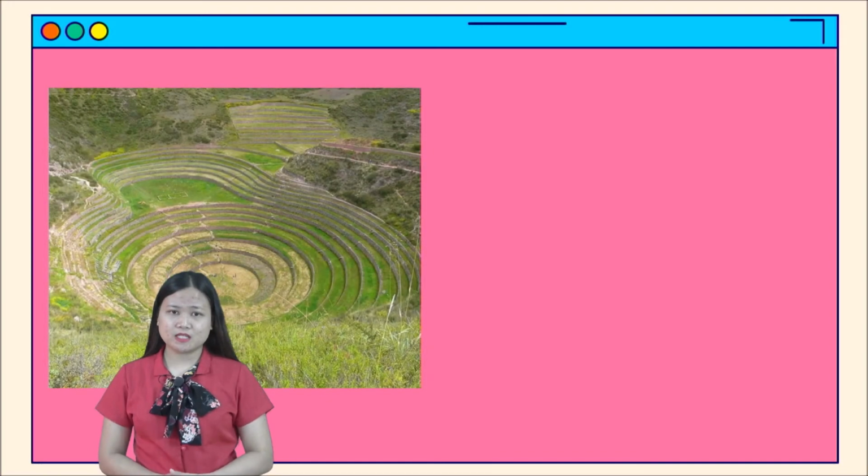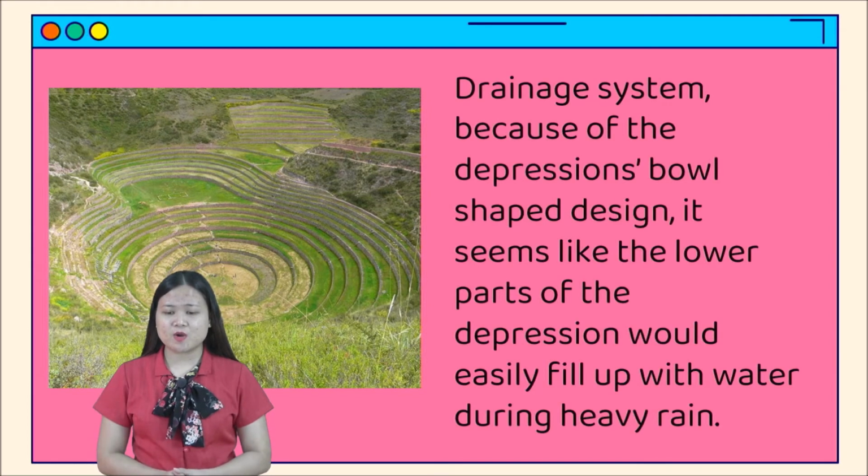So next one, again, this is the Moray. The second characteristic of this Moray is that it has a drainage system. The drainage system remains a mystery, but it has been suggested that underground channels at the bottom may carry the water away. Because of the depression's bowl-shaped design, it seems like the lower parts of the depression would easily fill up with water during heavy rain. As you can see, it is amazing, right?